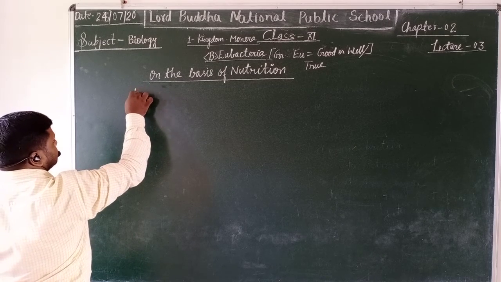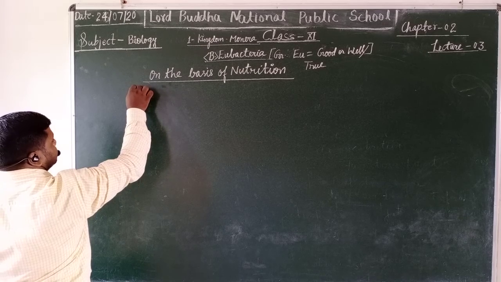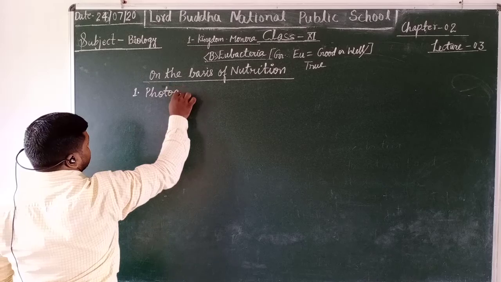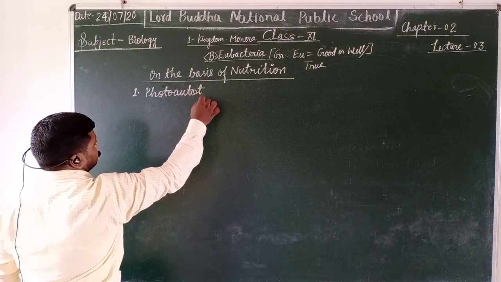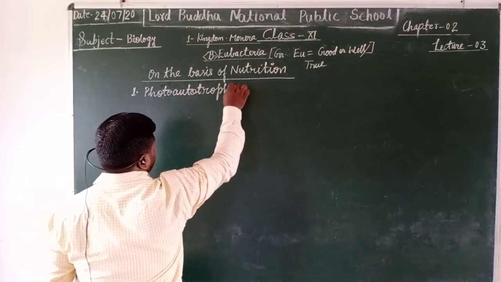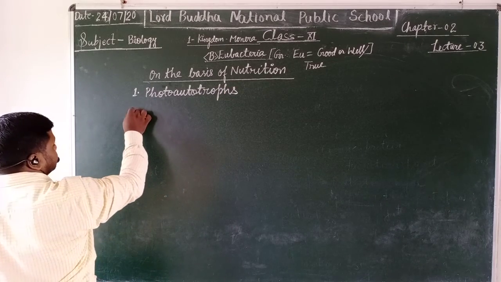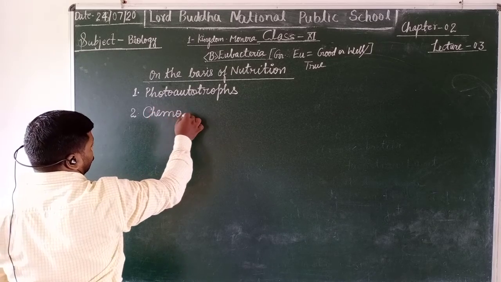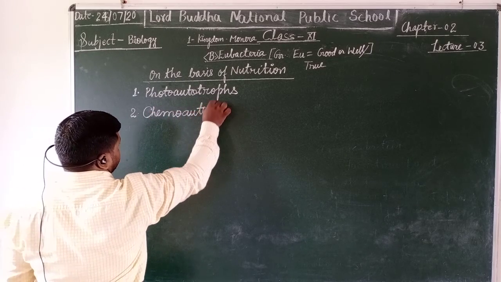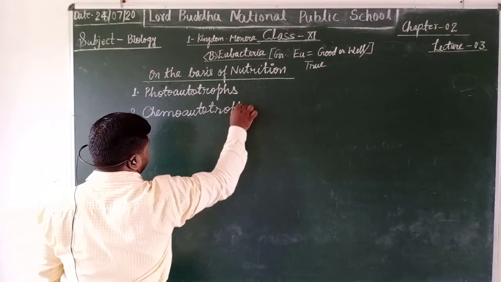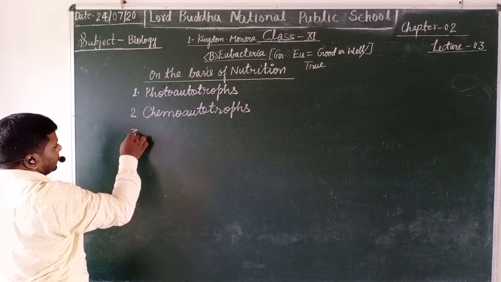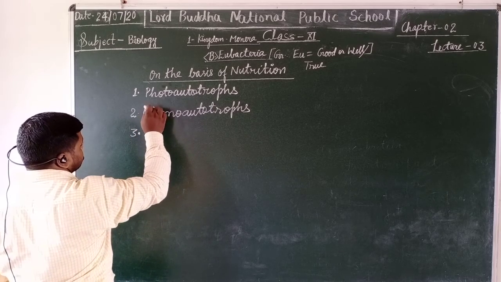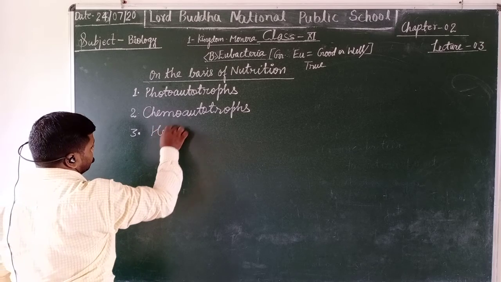First, photoautotrophs. Second, chemoautotrophs. And the third is heterotrophs.